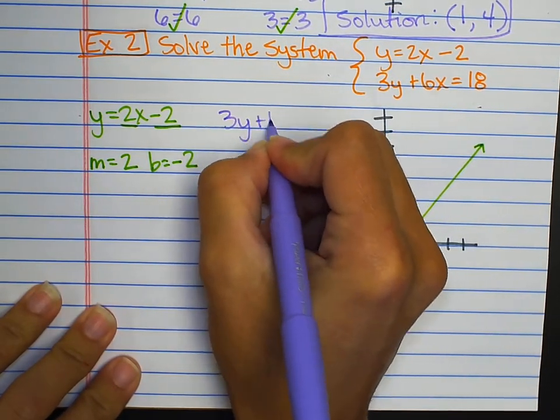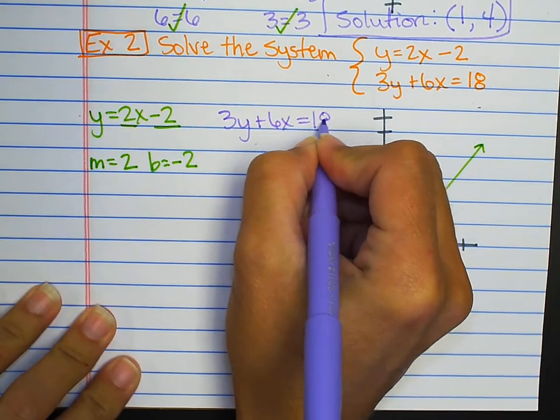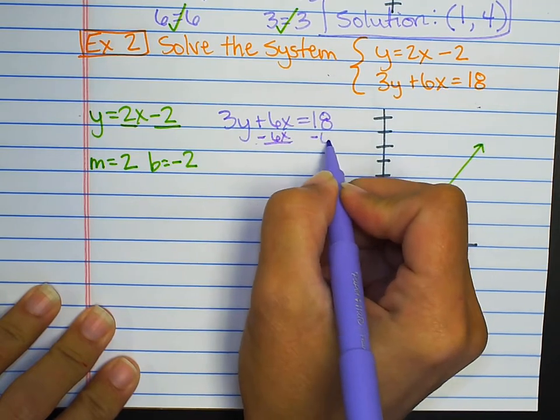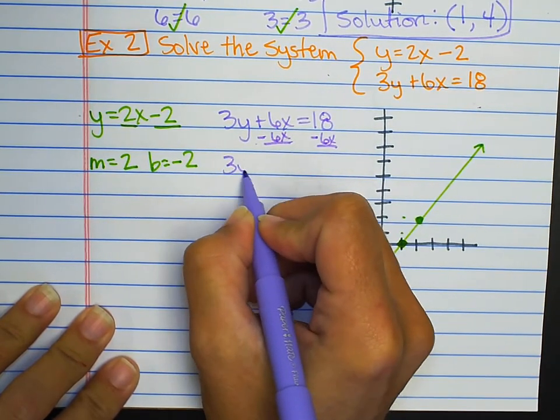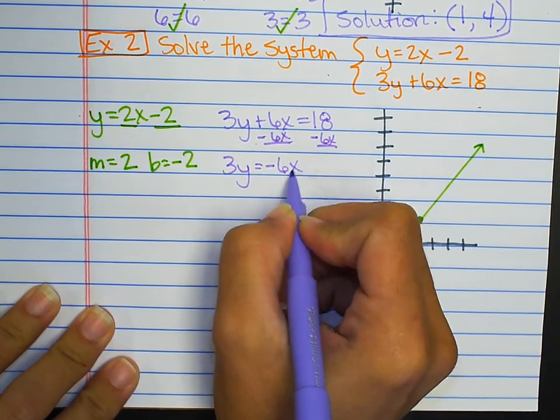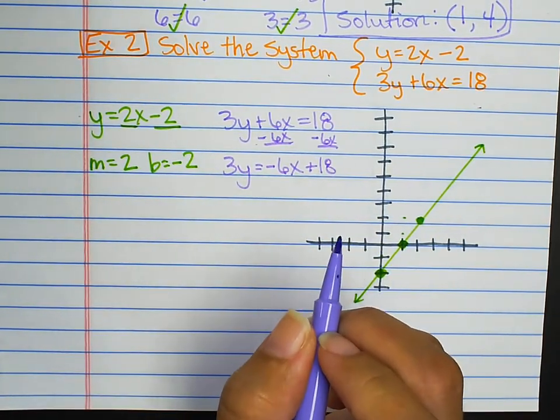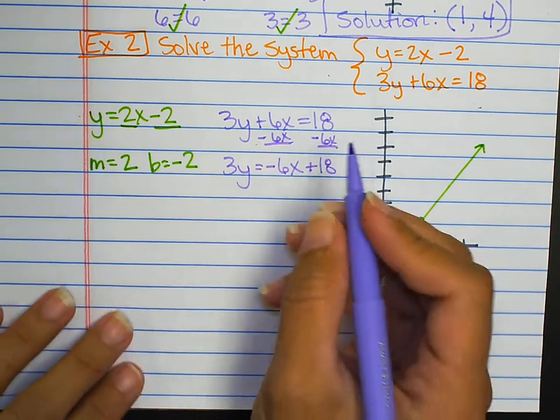Second equation is 3y plus 6x equals 18. I need to get y by itself, so I'm going to start by subtracting 6x from both sides. 3y equals negative 6x plus 18. My next step is going to be to divide everything by 3.